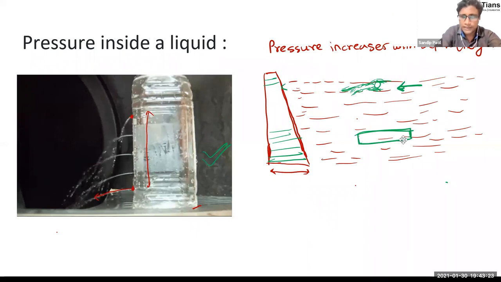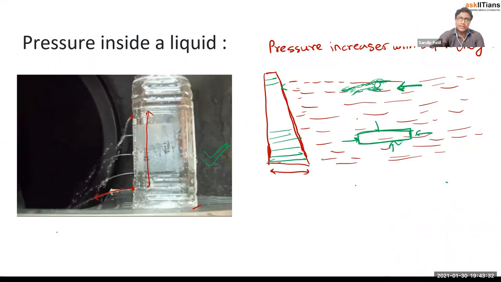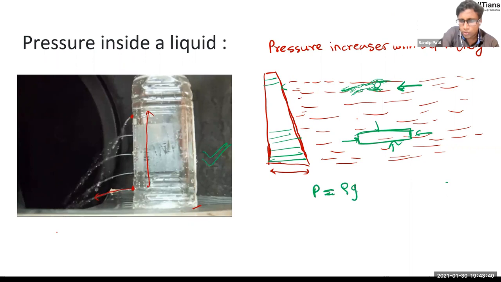If I kept any object there, then this water is going to apply pressure on this object from all sides, obviously. Even on the swimmer, water applies the pressure from all sides, right? So this pressure's formula is given as, we are not going to derive this right now, but we'll just remember this formula. That is rho g into h. Okay, so formula is what? Formula is rho into g into h.